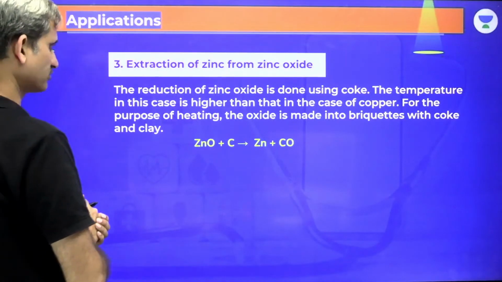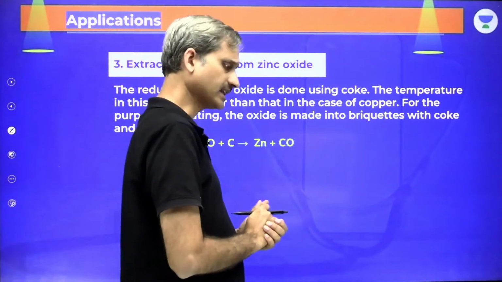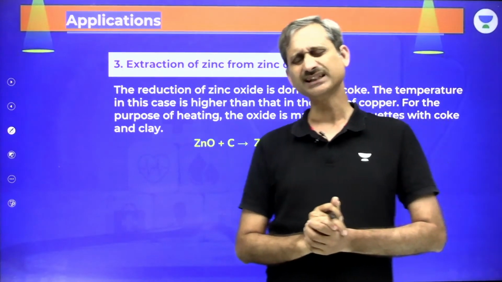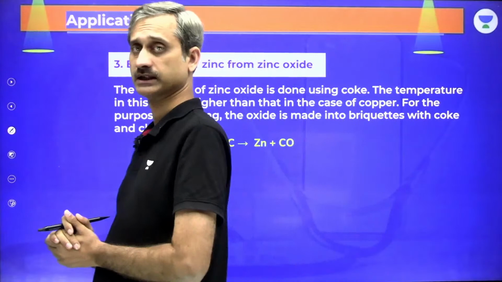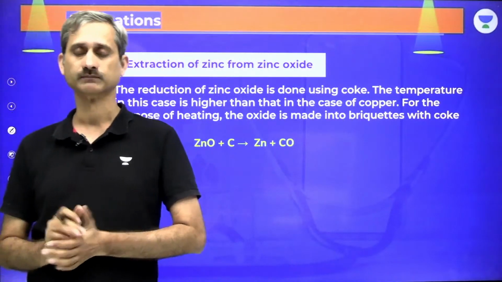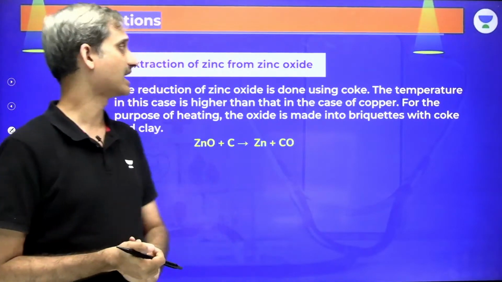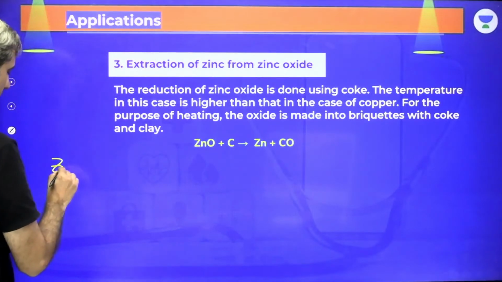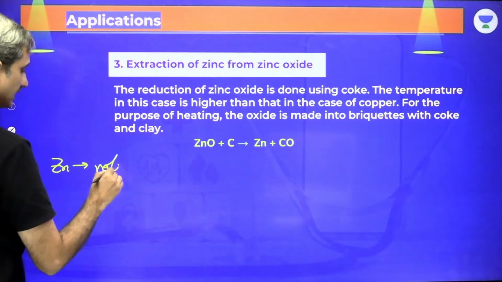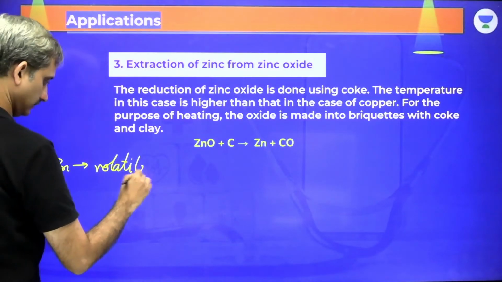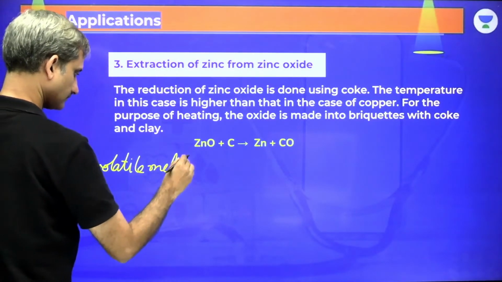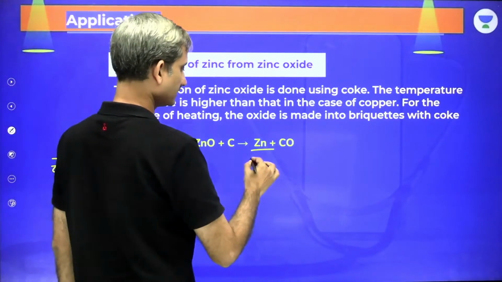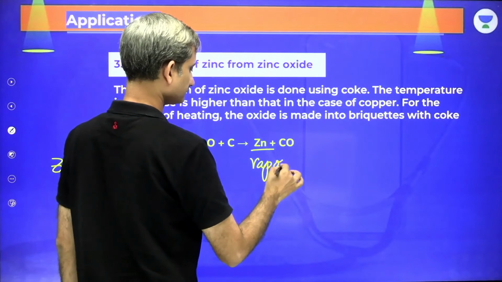Then we can have extraction of zinc from zinc oxide. Remember, zinc is more reactive as compared to iron, so zinc is not easily reduced using carbon monoxide. Zinc is reduced using carbon. Further, zinc is a volatile metal. So when zinc oxide is heated with carbon at a high temperature, zinc is obtained in the vapor form.